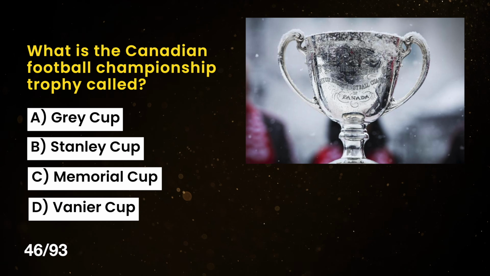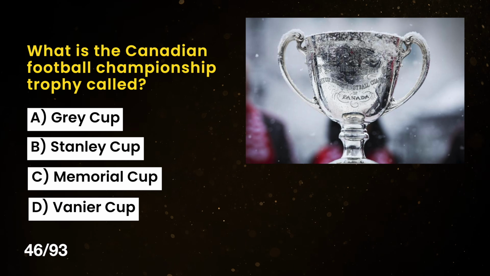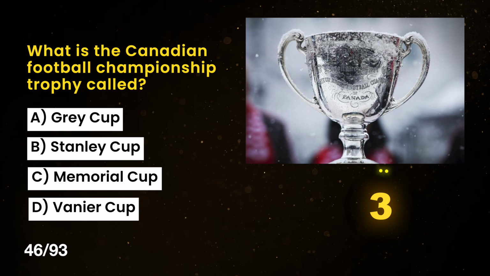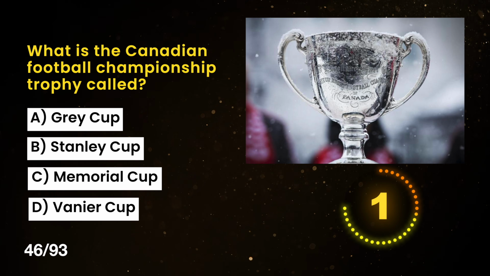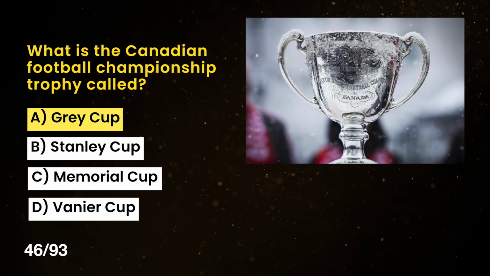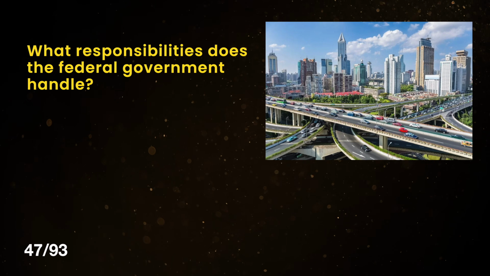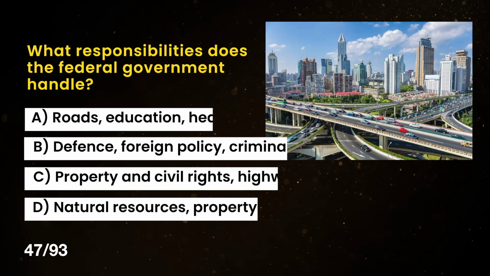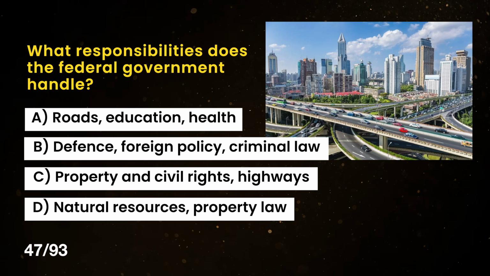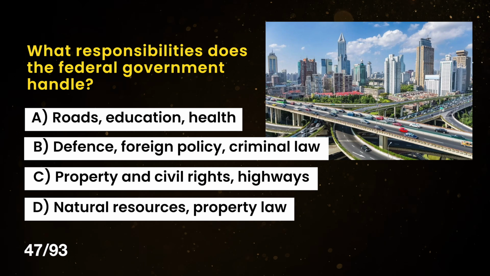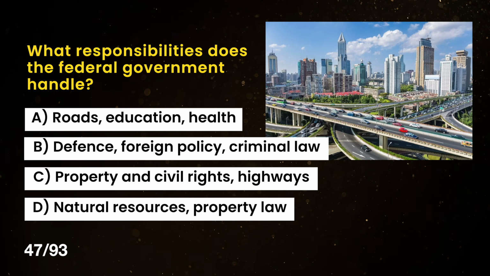A. Grey Cup. B. Stanley Cup. C. Memorial Cup. D. Vanier Cup. The correct answer is A. Grey Cup. What responsibilities does the federal government handle? A. Roads, education and health. B. Defense, foreign policy, criminal law. C. Property and civil rights and highways. D. Natural resources and property law.